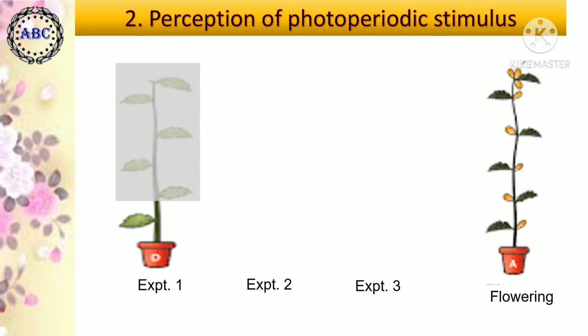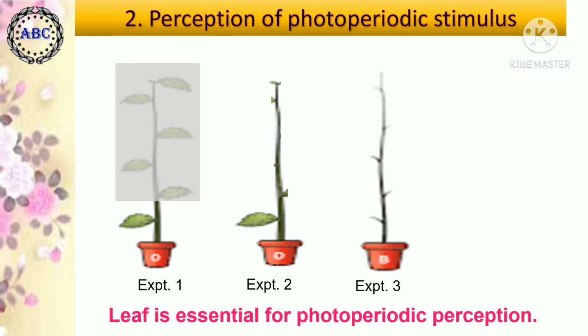In the second experiment, done on Xanthium plant, out of many leaves, only one is kept on the plant and the remaining leaves are removed, and then the plant is exposed to proper photoperiod. It also shows best flowering. That means single leaf perception is sufficient for induction of flowering. In the third experiment, all leaves were removed and the defoliated stem was exposed to appropriate photoperiod, but there were no flowers, indicating that the leaf is essential for photoperiodic perception.